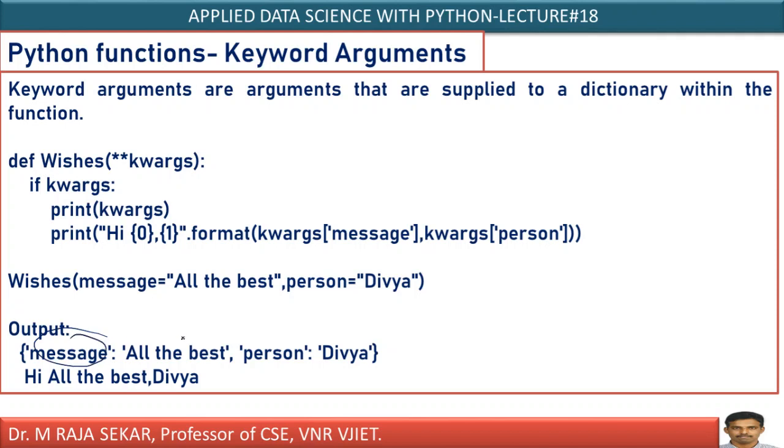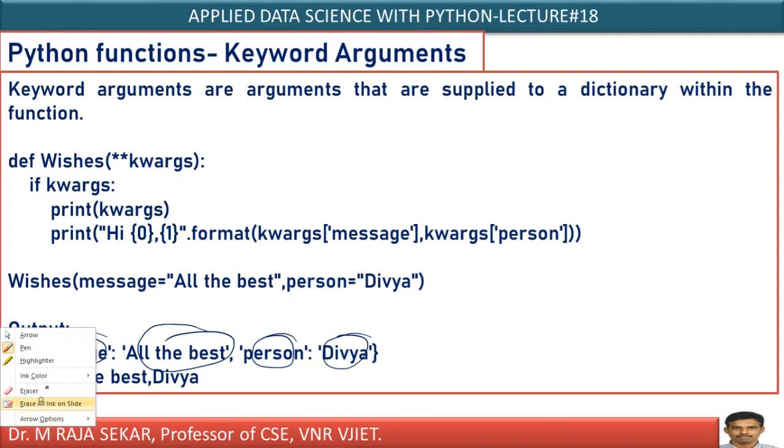Message is a key, all the best is the value. Person is a key, Divya is the value. Now KWARGS of message means all the best. KWARGS of person means Divya. That's what it is displaying.